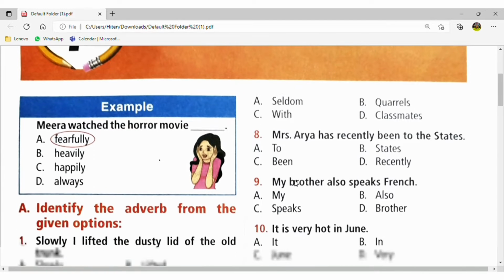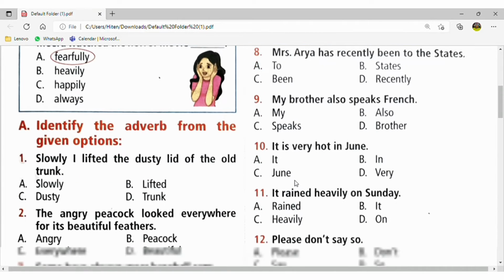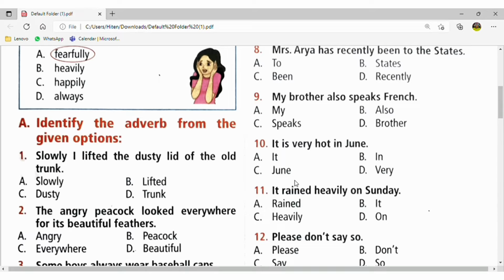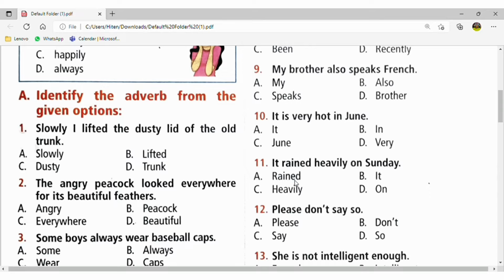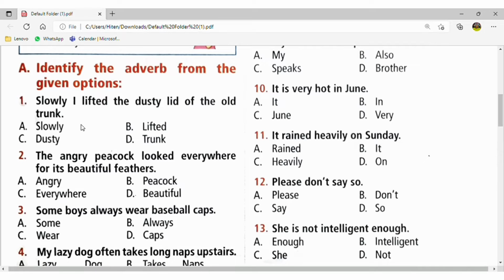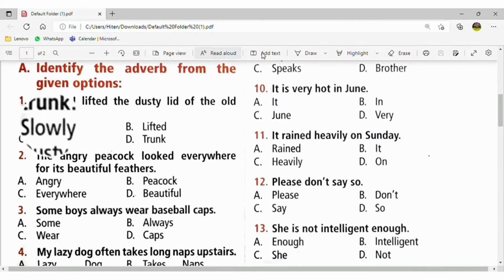For example, let's solve here the first question. Slowly I lifted the dusty lid of the old drum. Here I have slowly done. Slowly I have lifted. So that will be the adverb, will be the slowly. Okay. That is answer will be here adverb slowly.